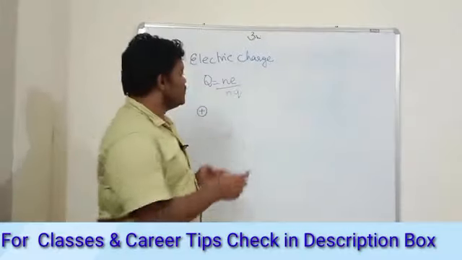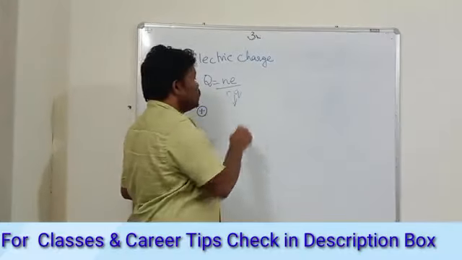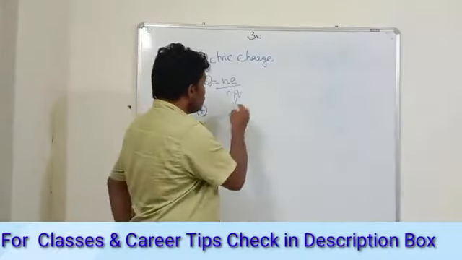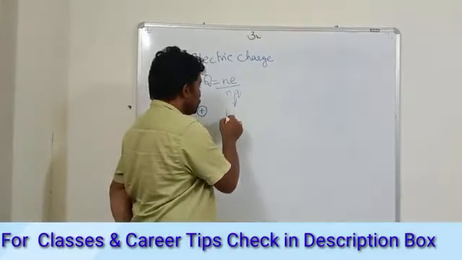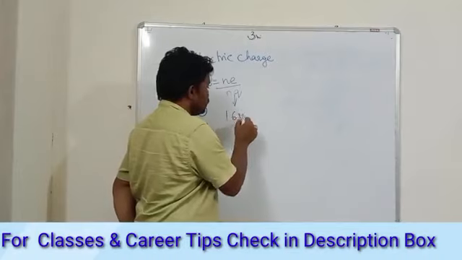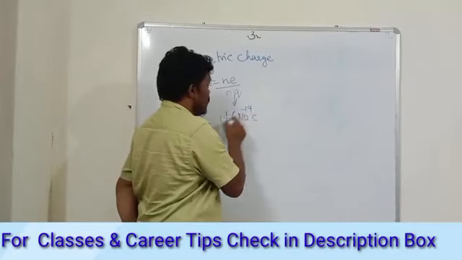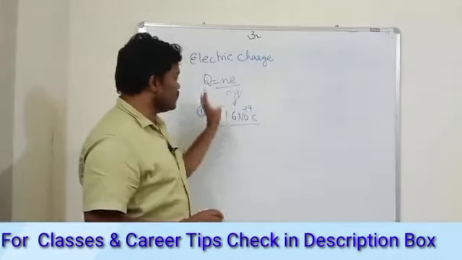We represent the charge of an electron as e, which is 1.6 into 10 power minus 19 coulombs.